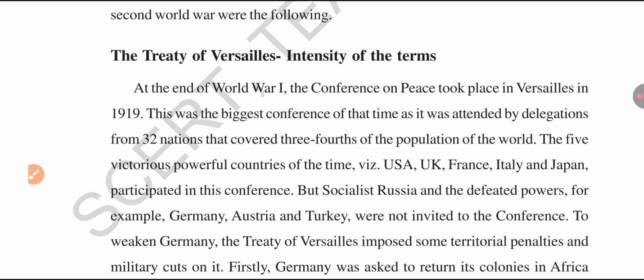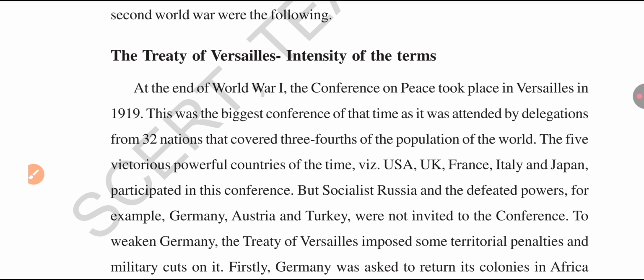Only the victorious, powerful countries were invited, but the defeated countries were not. So which countries attended? The USA, UK, France, Italy, and Japan participated in the Versailles meeting. Russia and the defeated countries were not invited. Which are the defeated countries? The Central Powers: Germany, Austria, Hungary, and Turkey. These countries did not attend this meeting.